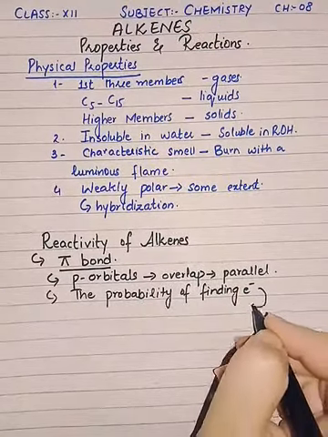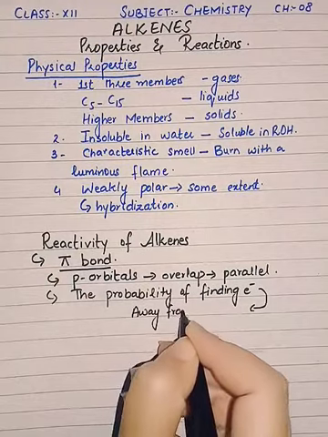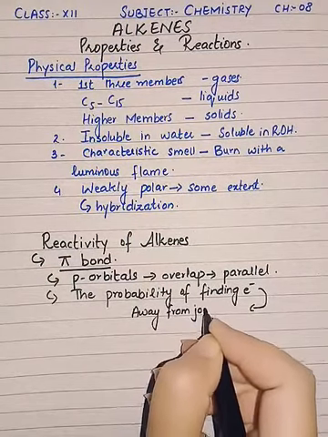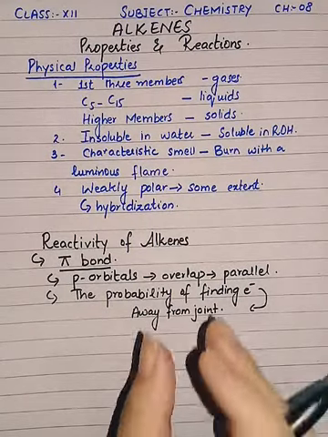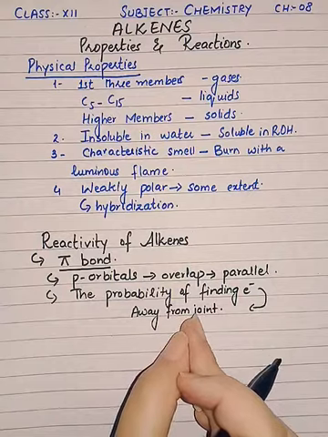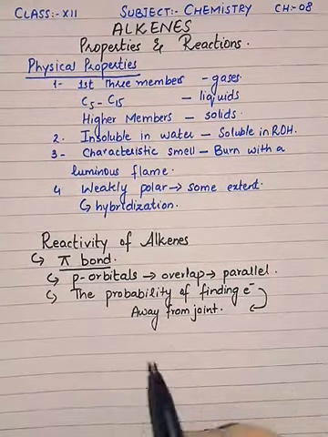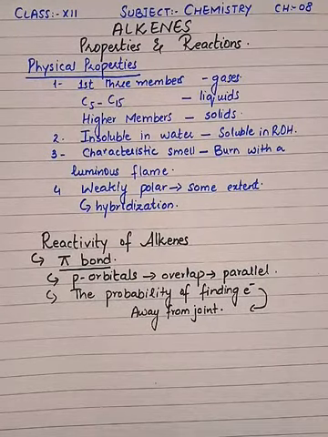It will be away from the joining point, the point at which the two nuclei are joined together. So the electrons will be away from that point of joining because of the formation of the pi bond.